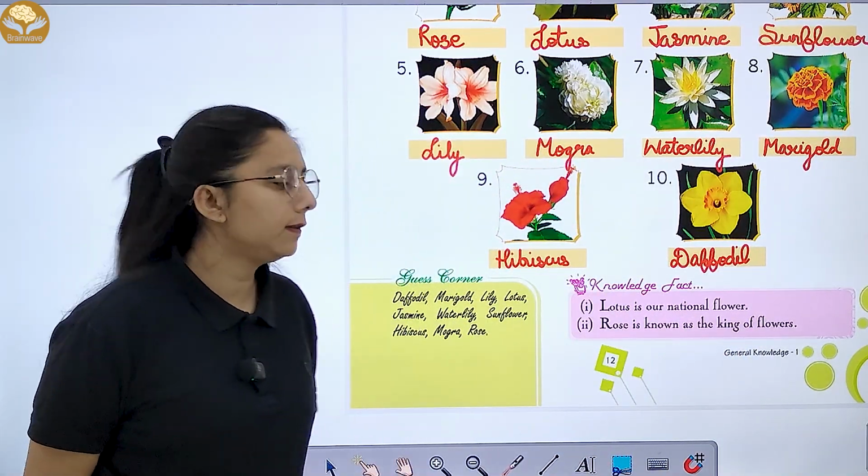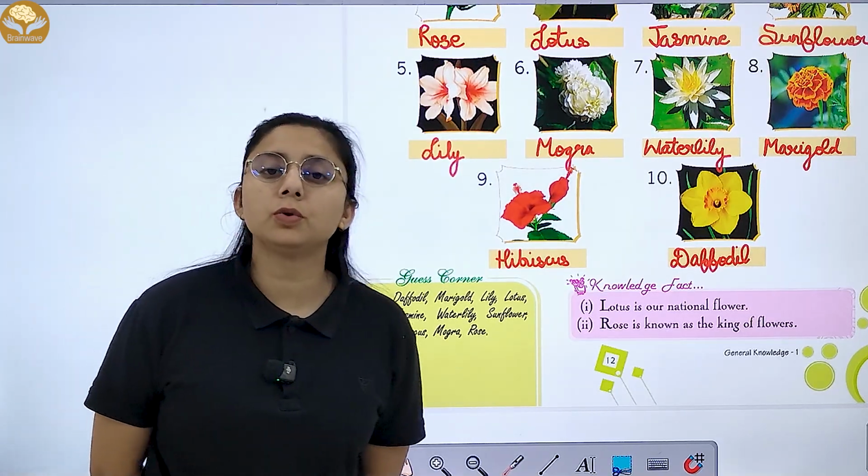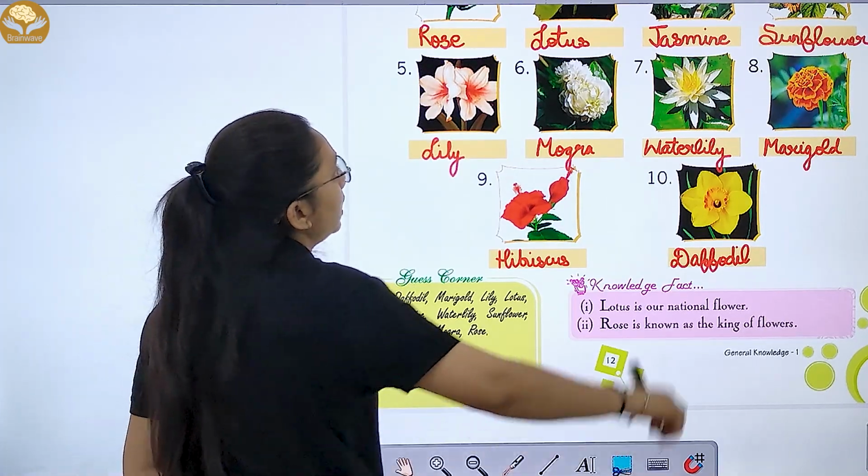Lotus, it is your national flower, you have to keep in mind. And rose is known as king of flower. Rose को क्या बोला जाता है? It is a king of flower. Now we have completed this chapter.